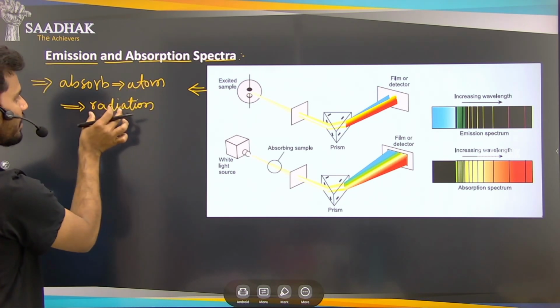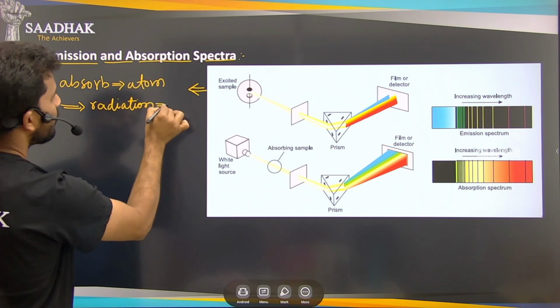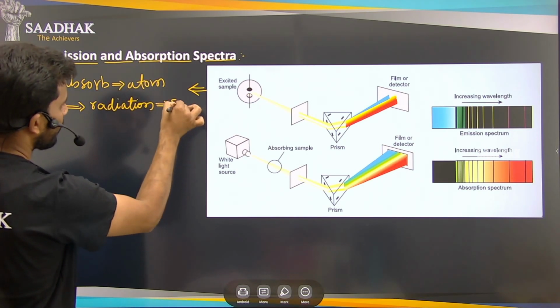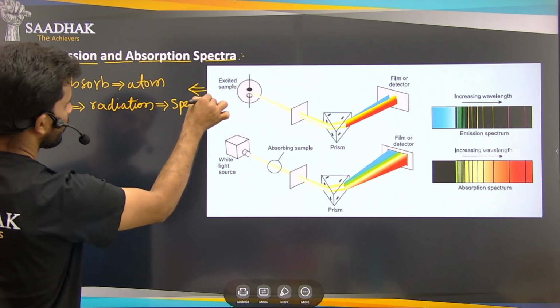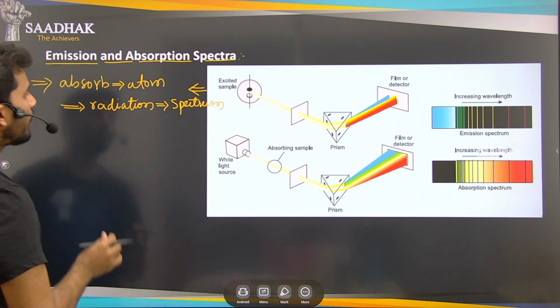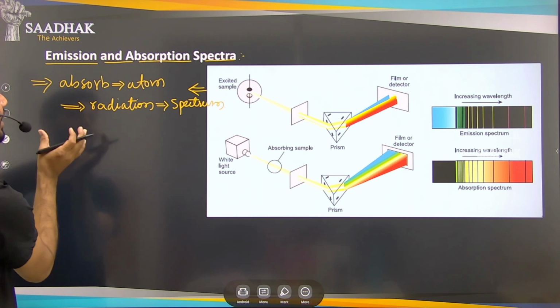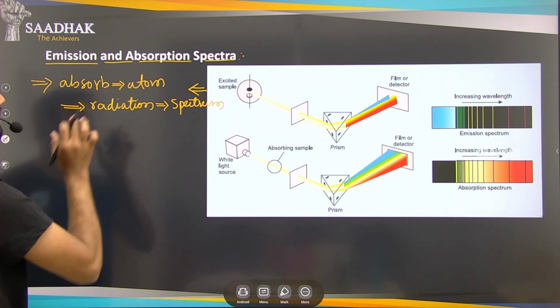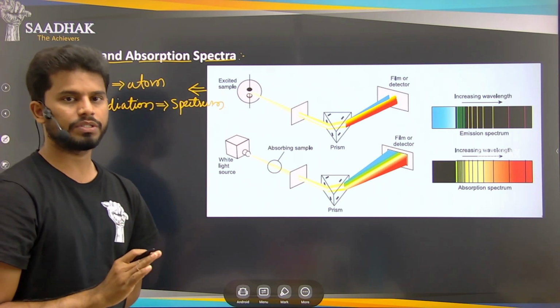So the atom has acquired the radiation, and because of that there will be a spectrum.